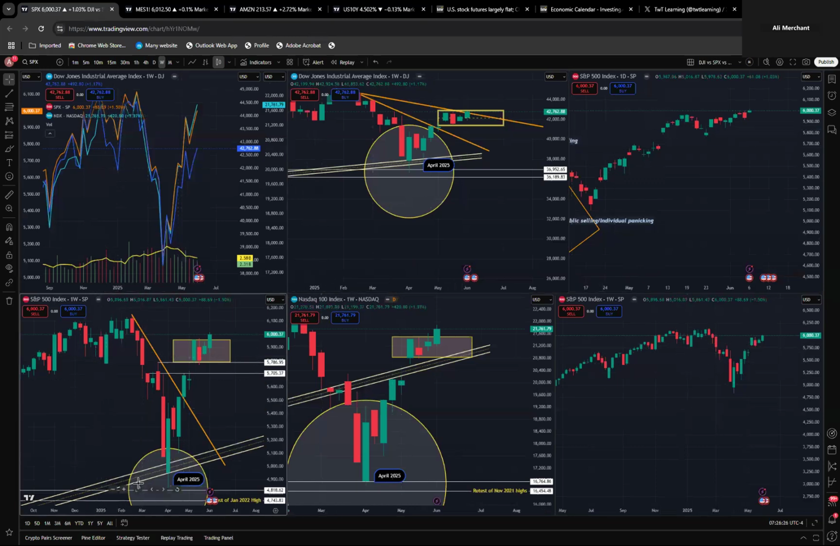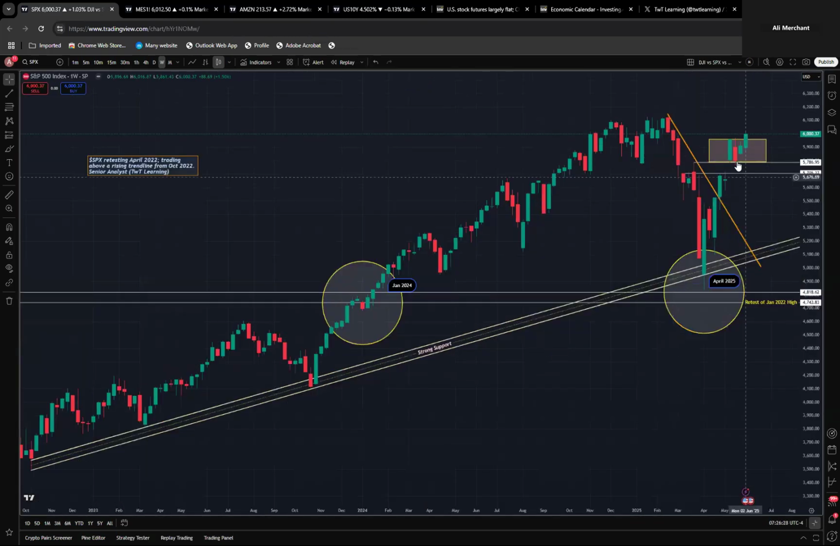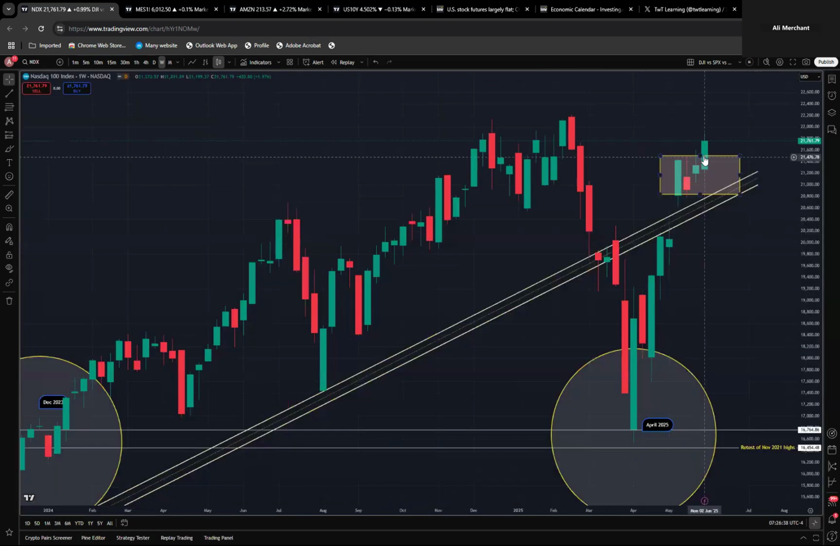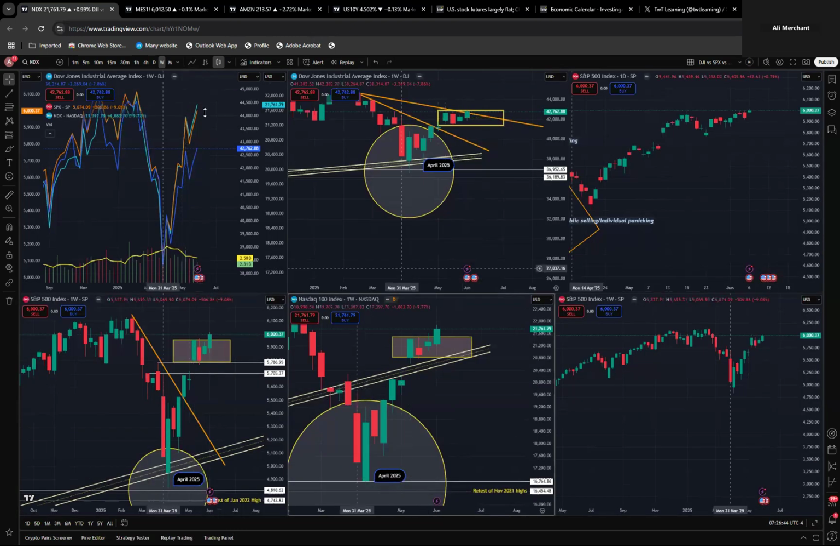In the case of S&P also 6,000 and broke through this box. Same thing goes with Nasdaq. So all three indices actually broke through a couple of previous weeks' range, which is an encouraging sign. We'll see how it goes. Let's look at the futures.